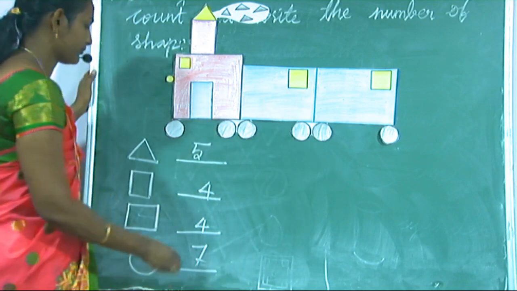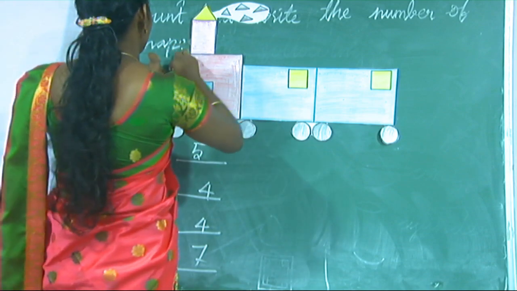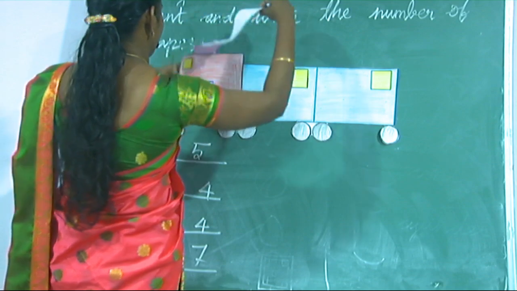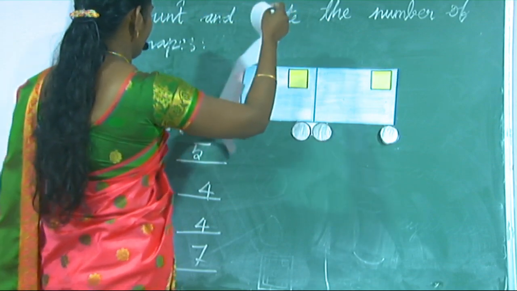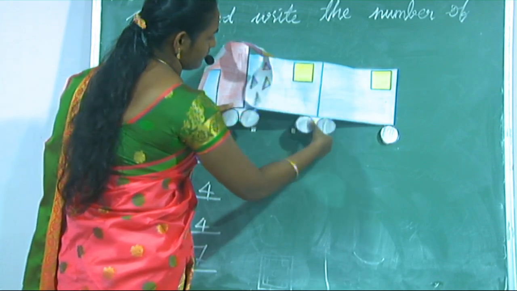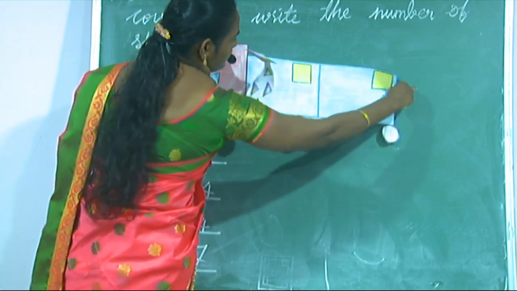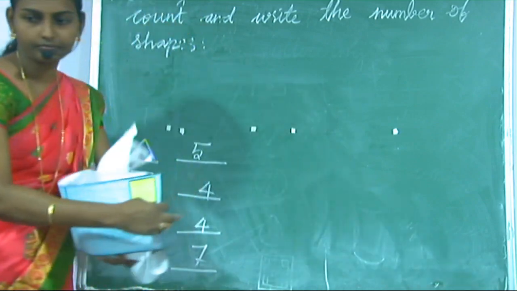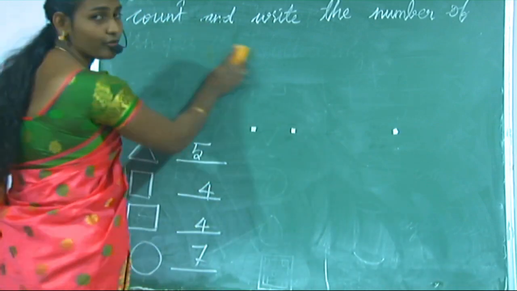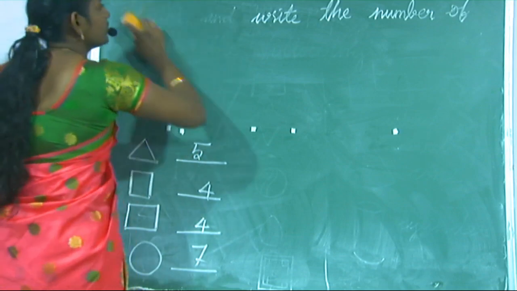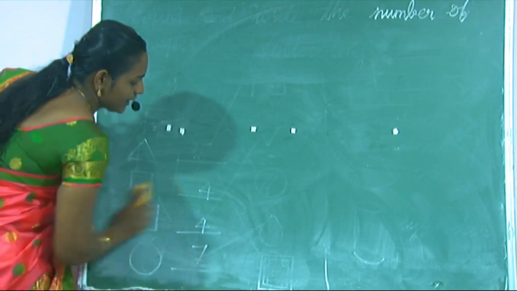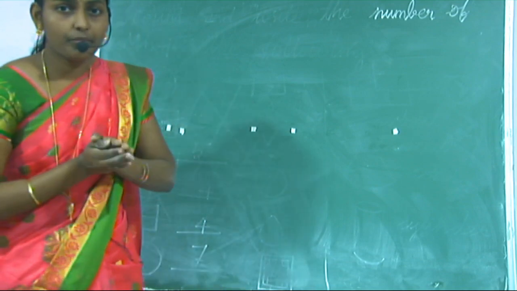Yes. I give some homework questions, okay? Just one recap for you. What we learned today in the maths subject.